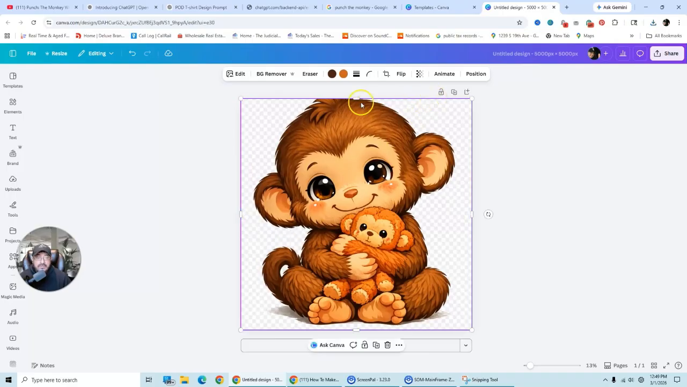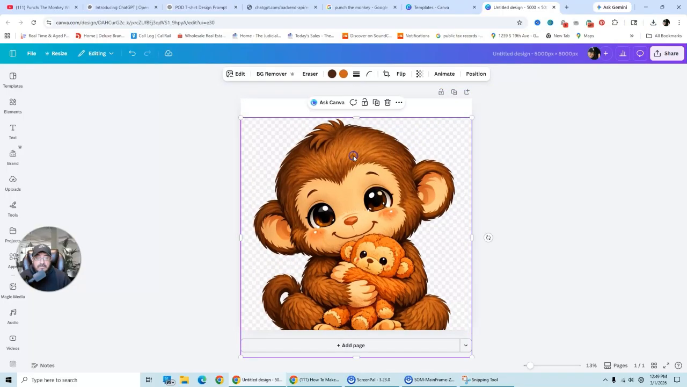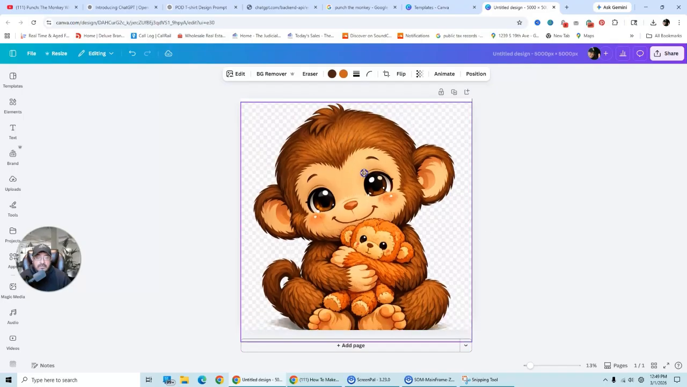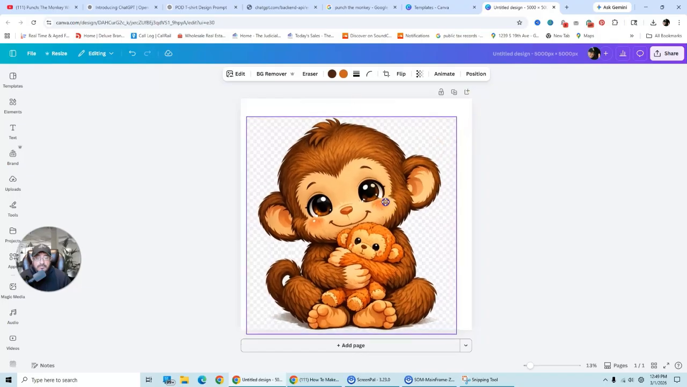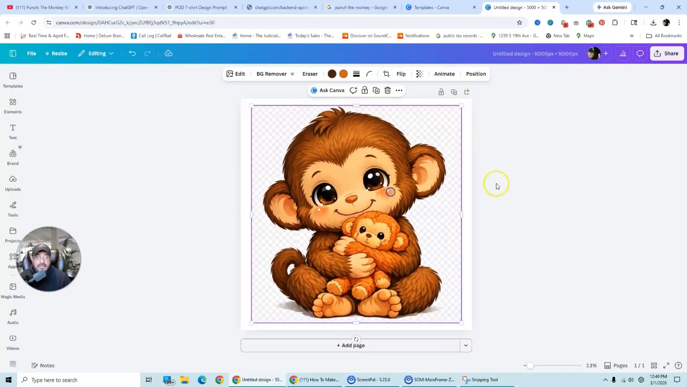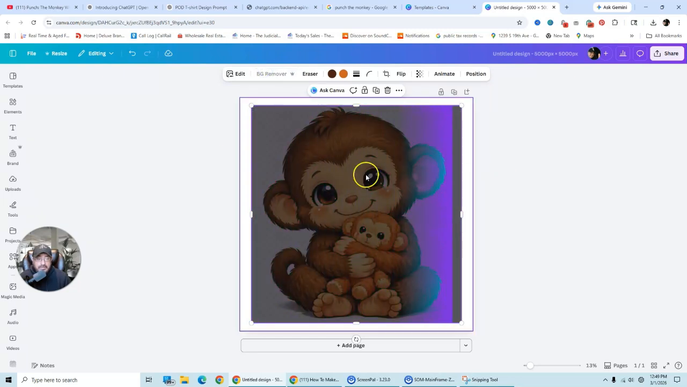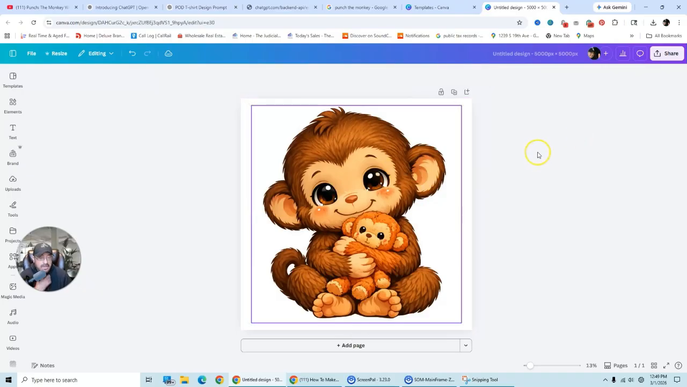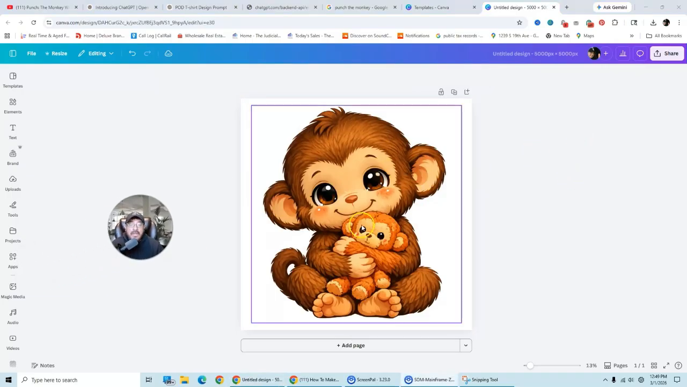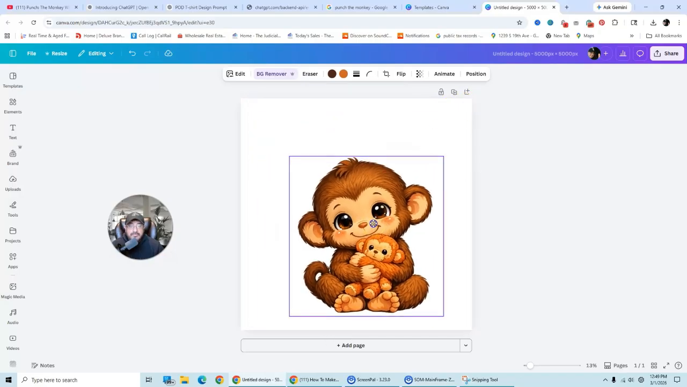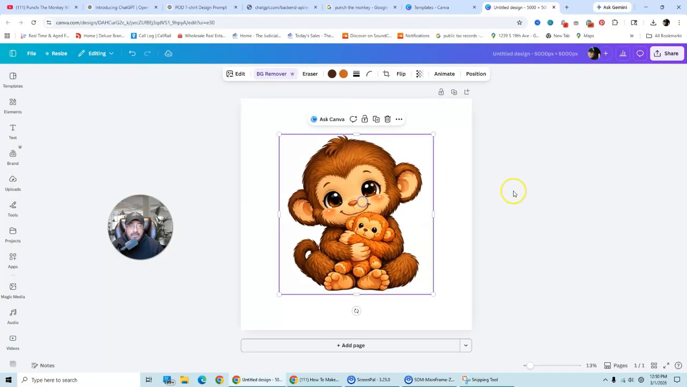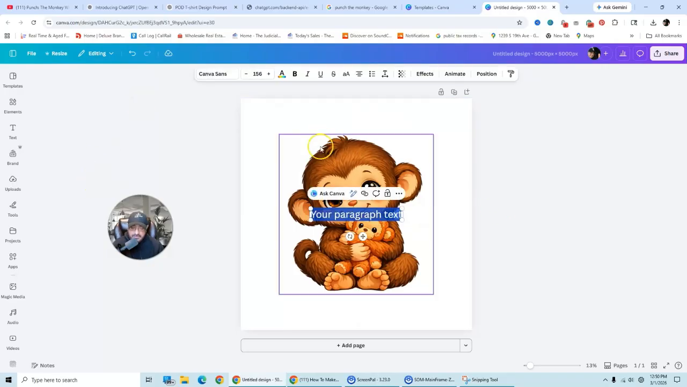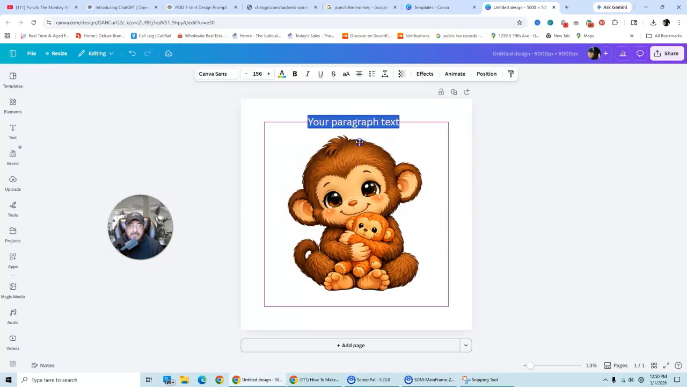That might be a little too big here. Let's see. There we go. All right, so let's bring it down some. That's fine right there. And then I'm going to click on it, and I'm going to hit background remover because we're going to get that pixelated background away. So now that I hit background remover, let's go ahead and zoom this down some. And then I'm going to hit T for text, bring this text up here.